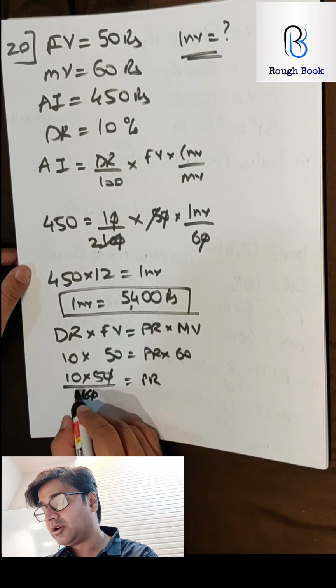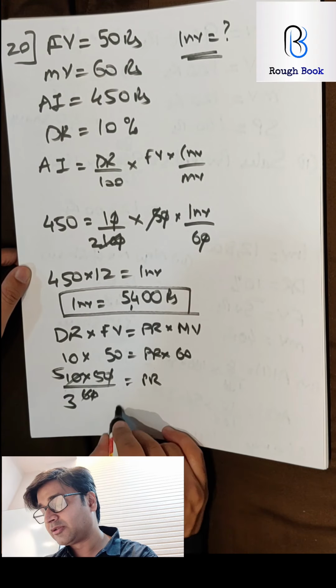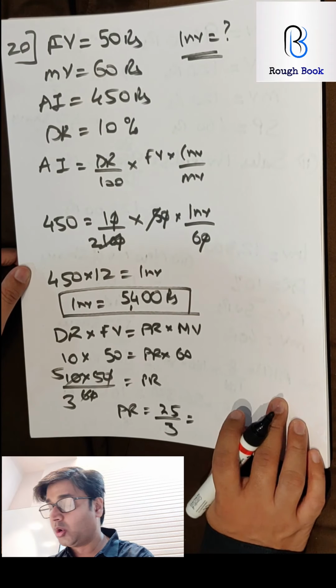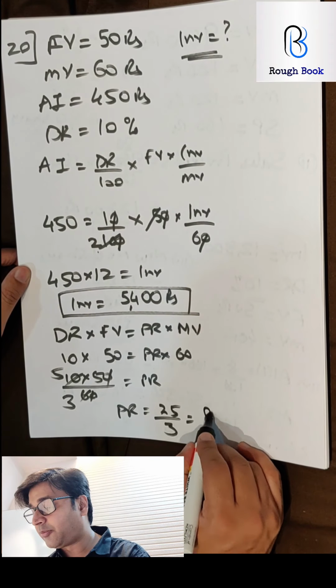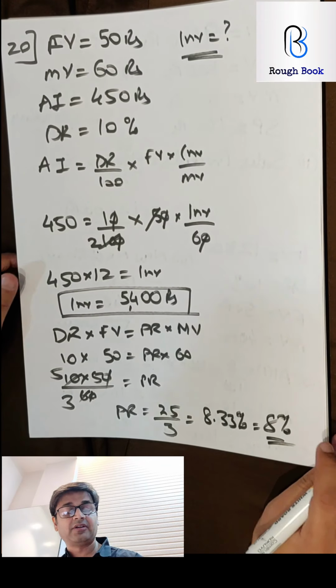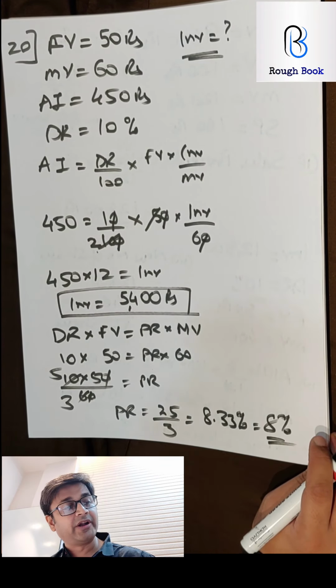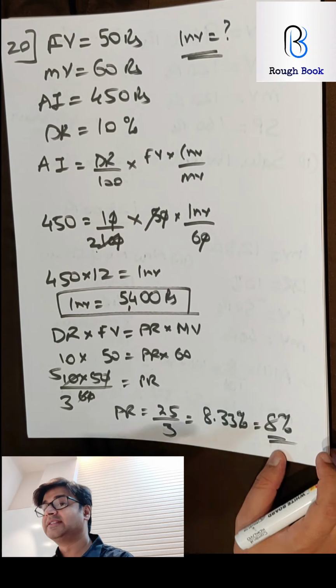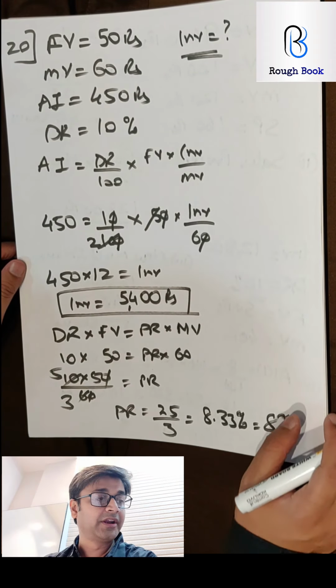0 gets cancelled. 2 5s are 10, 2 3s are 6. So PR is 25 by 3. They said to the nearest whole number. So this is going to be 8.33. So what will be the nearest whole number? 8%. So finally, for sum number 20, the final answer should be 8% because you need to round this off. Is that clear, everybody? Great, guys.